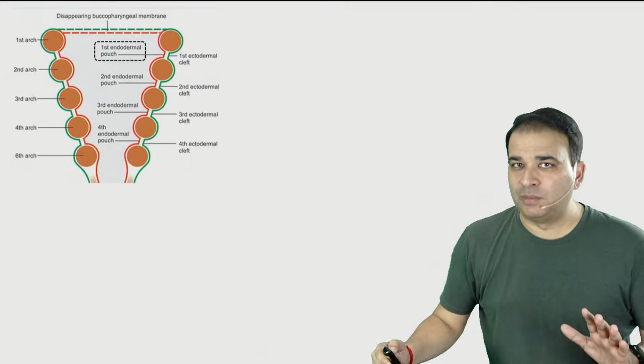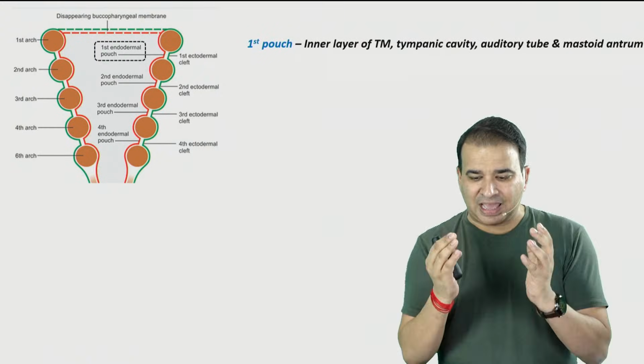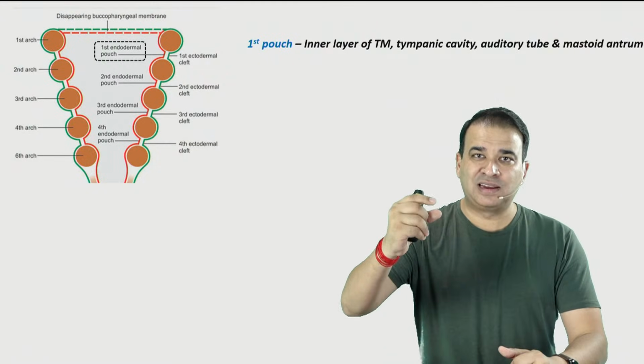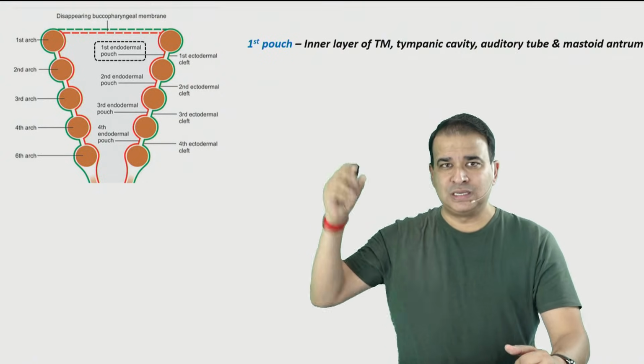Pouches are endodermal, of course. First pouch will give rise to what? Inner layer of tympanic membrane, middle ear cavity, and think of the extensions of the middle ear cavity, like eustachian tube and mastoid antrum lining, that is all coming from first pouch.